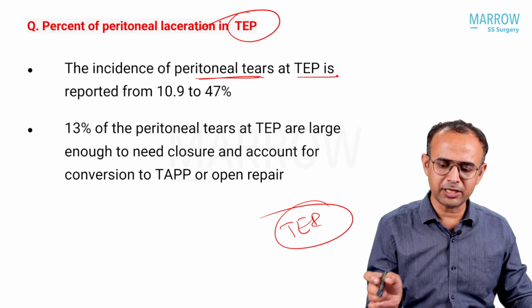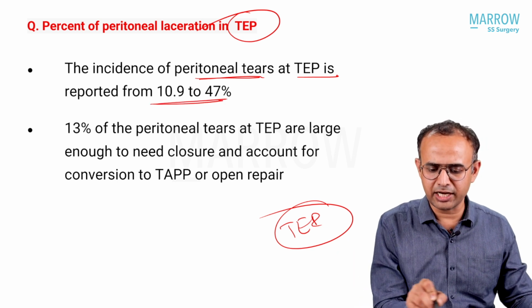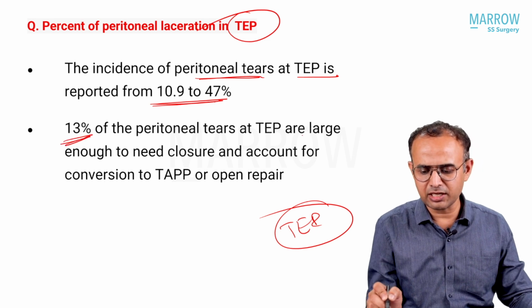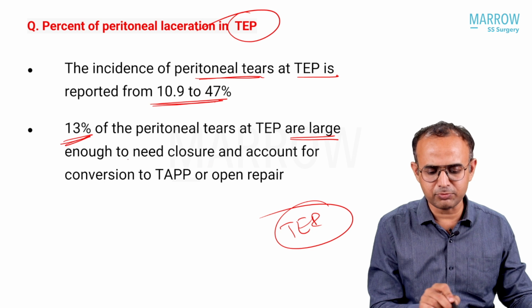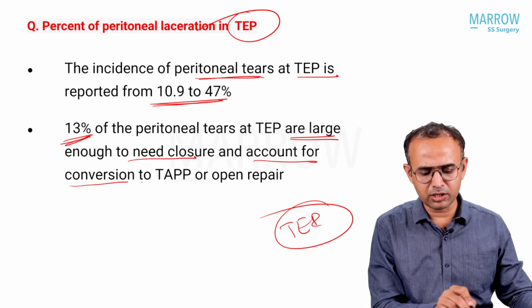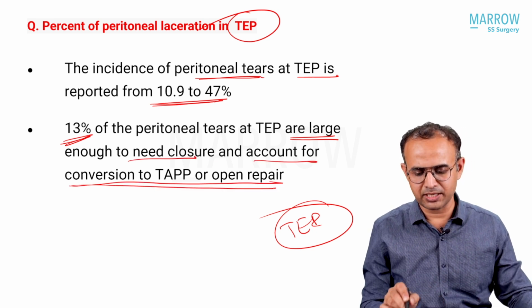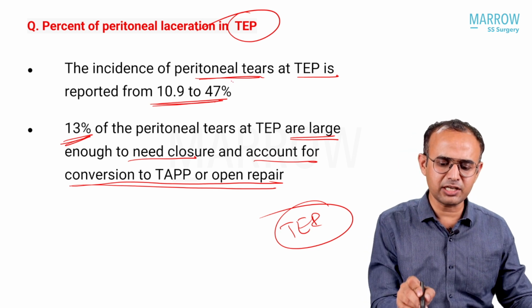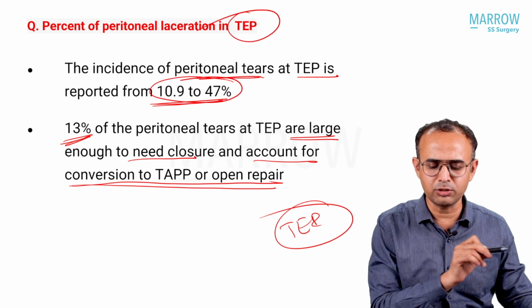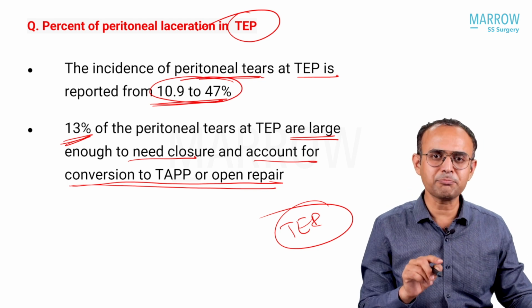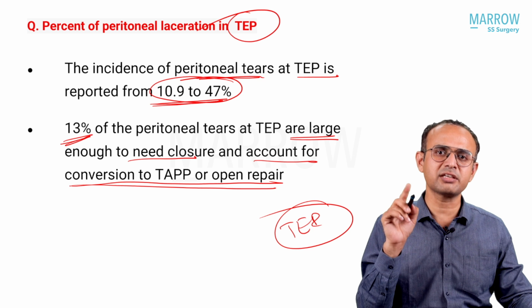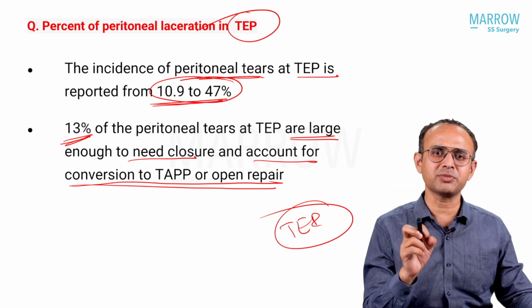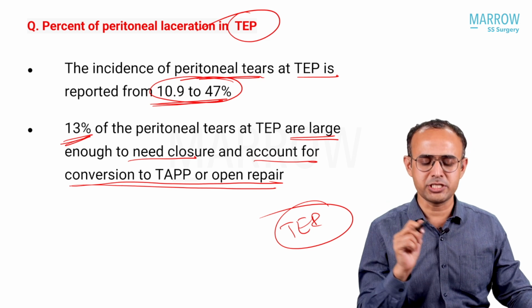So the incidence of peritoneal tear has been seen from 10 to 47%. 13% of peritoneal tears in TEP are large enough to need closure, or account for conversion to TAPP or open repair. So the percentage of peritoneal tear almost ranges from 10 to 50%, and 13% of peritoneal tears are really significant, which need conversion to TAPP, closure of the rent, or may need open surgery.